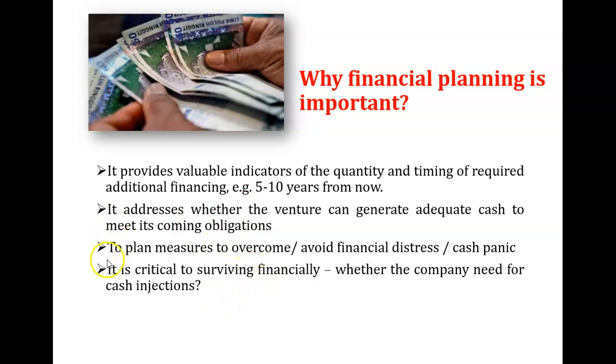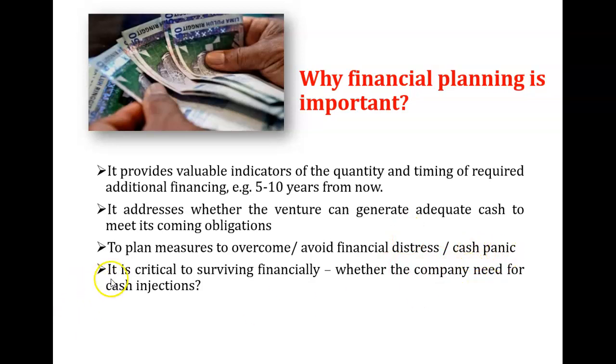Okay. The third one is to plan measures to overcome or avoid financial distress or cash panic. Right? Financial distress is what? As I said to you in the previous lecture, it is when you have negative cash flow, right? So when you plan your finances, you should be able to overcome these problems, right? The issues of financial distress and cash panic.